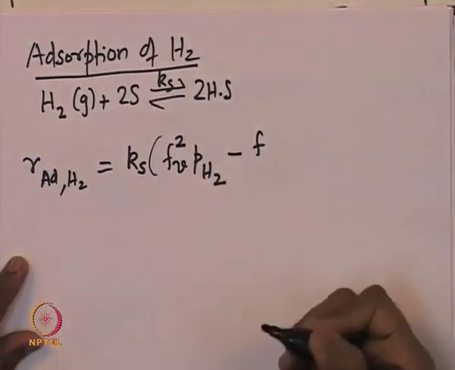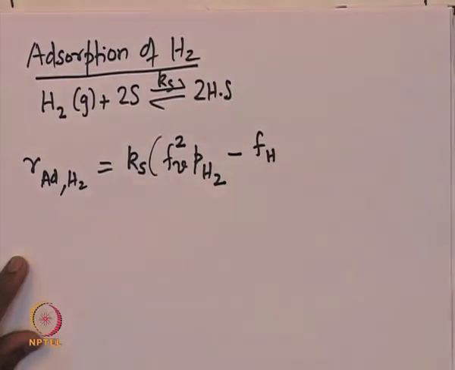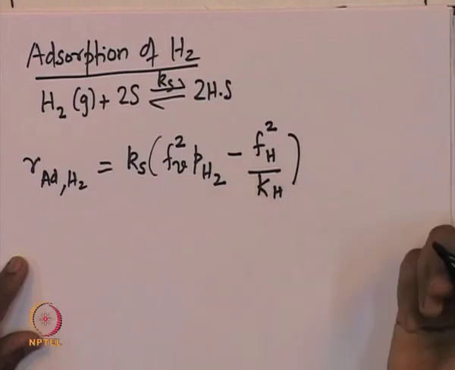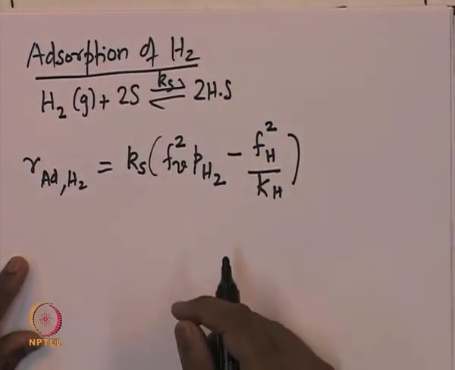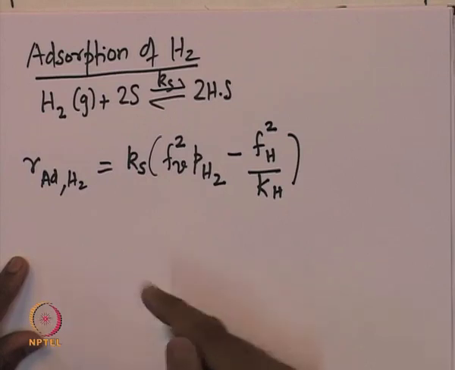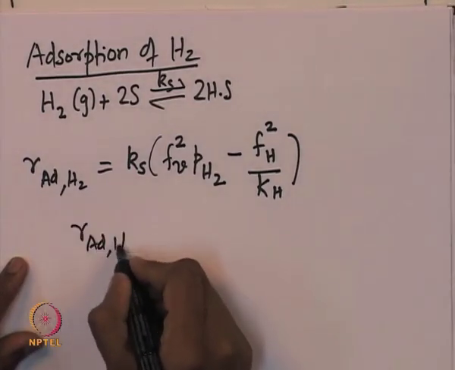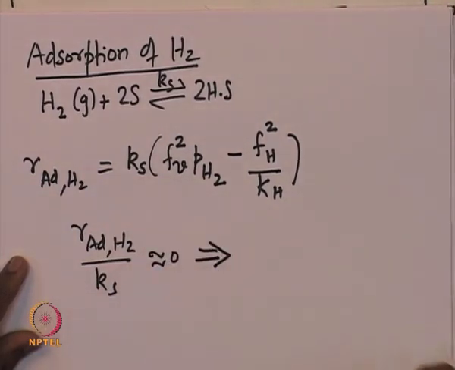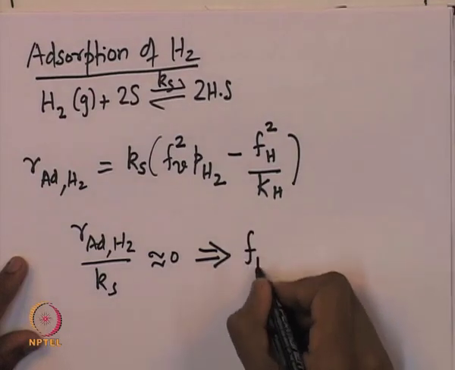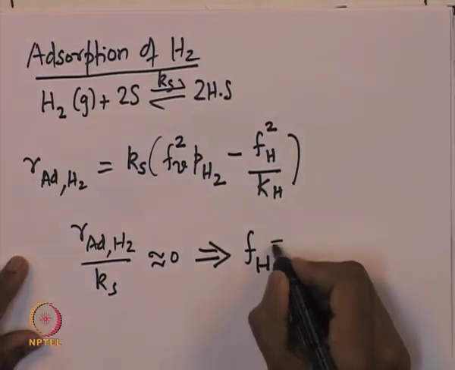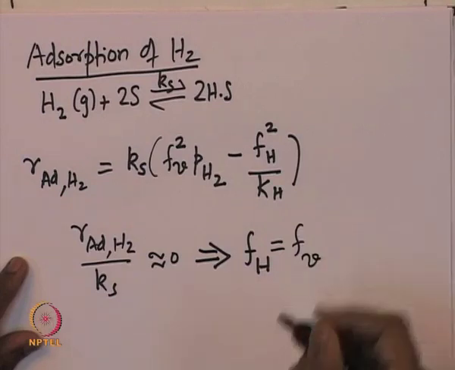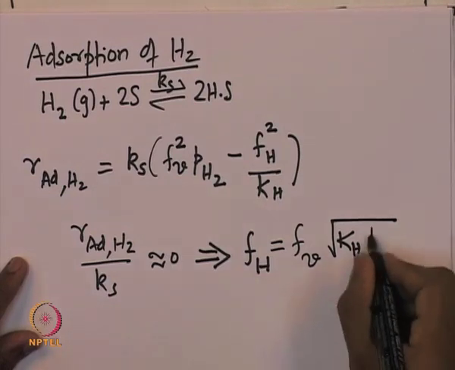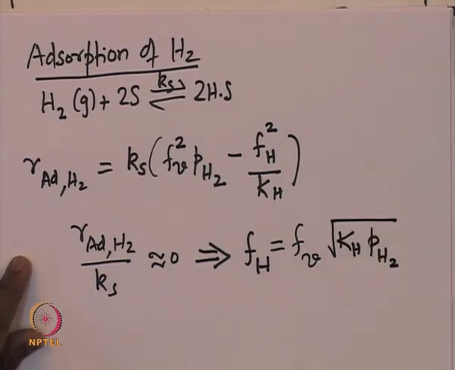minus the fraction of sites that are actually occupied by the hydrogen atom, Fh square, divided by the corresponding equilibrium constant. Because we assume that the surface reaction is the limiting reaction, we can say that the rate of adsorption of H2 divided by Ks is approximately 0, and from here one can estimate that the fraction of sites to which the hydrogen atom is bound is given by the vacant sites Fv multiplied by the square root of the equilibrium constant for hydrogen adsorption multiplied by the partial pressure of hydrogen in the gas phase.